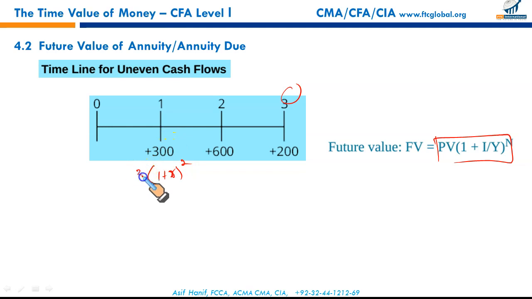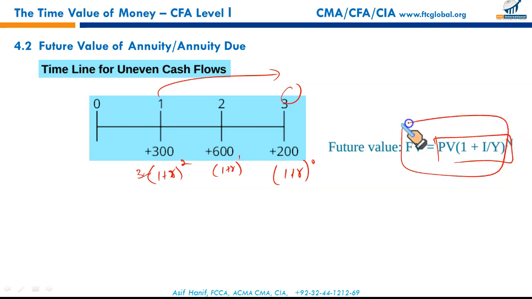Since there are 2 periods, this will convert this 300 from year 1 to the end of year 3. This 600 will be multiplied with 1 plus R raised to the power 1. It will convert 600 into the future period at the end of year 3. And finally, this 200 is already there, which means 1 plus R raised to the power 0 means just 1. So this is how we can use this formula to calculate the future value of uneven cash flows.